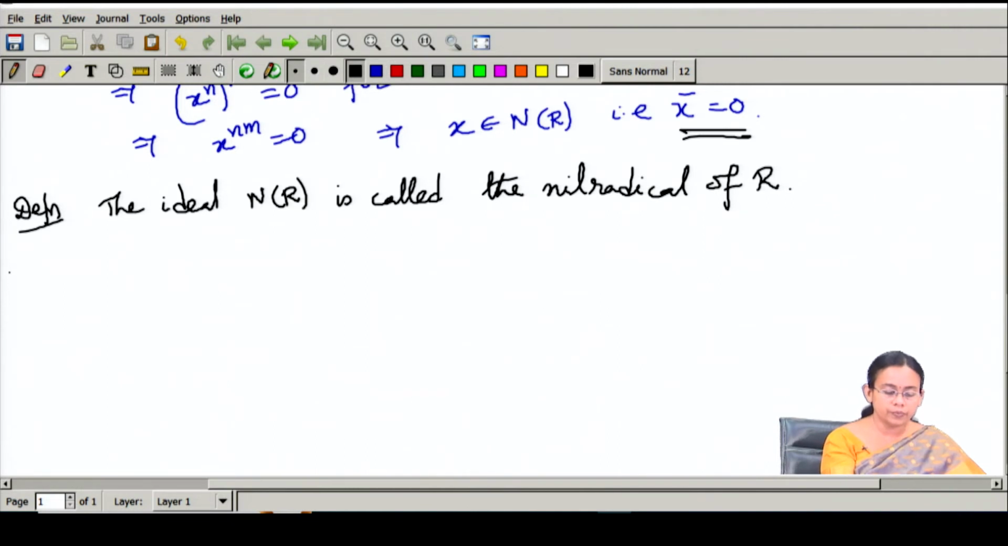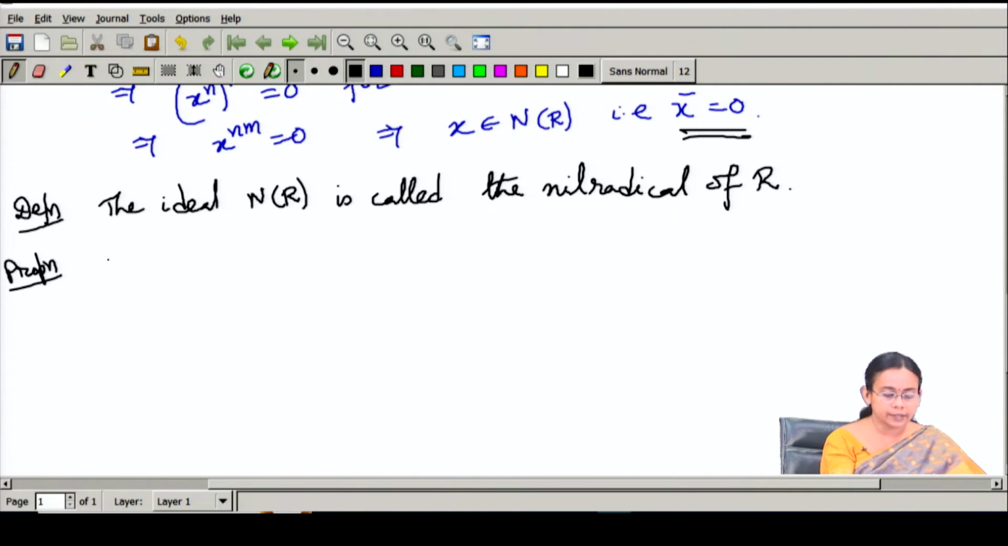Now we will prove that this nilradical is nothing but the intersection of all the prime ideals of the ring. So the next proposition gives another characterization of the nilradical. That means the set of all nilpotent elements is nothing but the intersection of all the prime ideals.